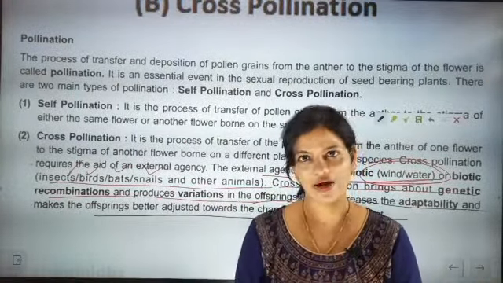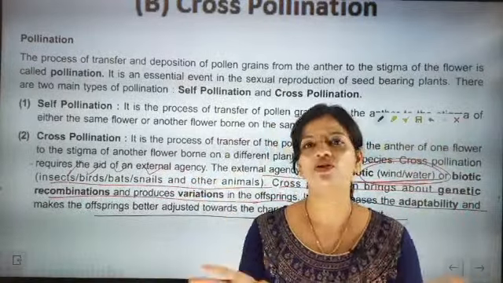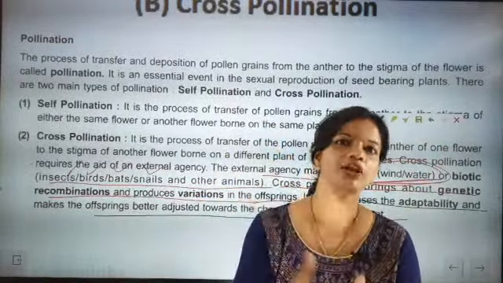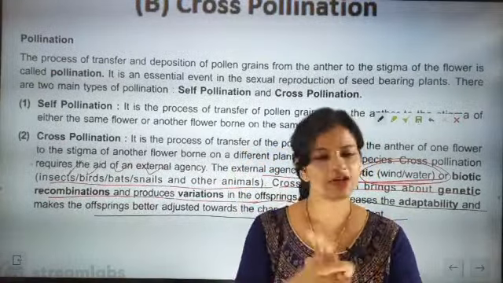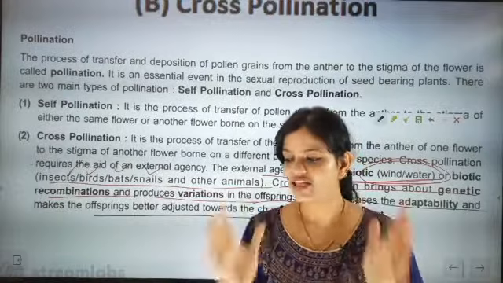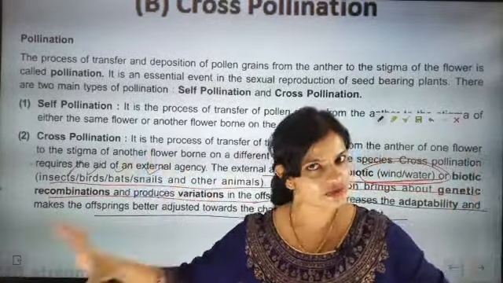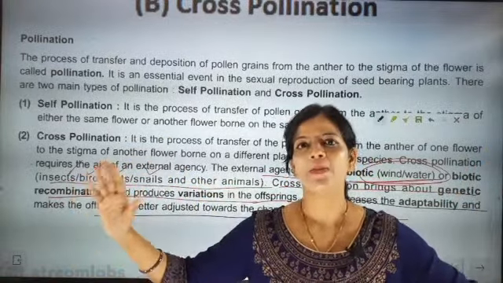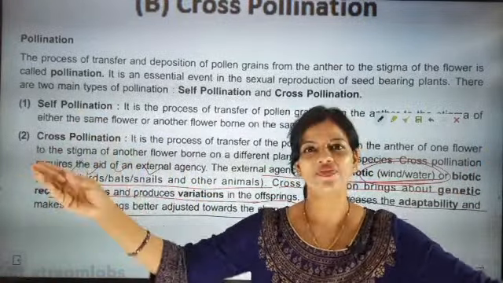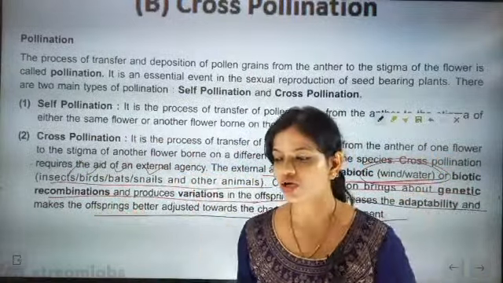Now you know two factors. One factor is self pollination, meaning different flowers of the same plant will have pollination. Okay, it is self pollination. Different flower or same flower of the plant, self pollination. But same species, two different plants, very near to each other, and then the pollen is transferred. That is called cross pollination.